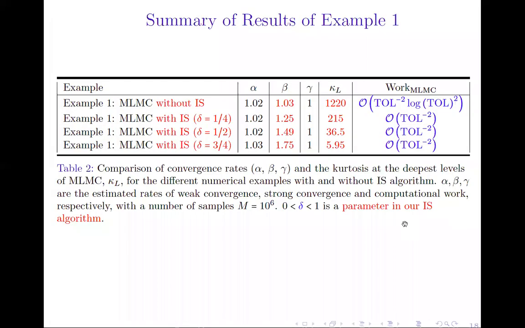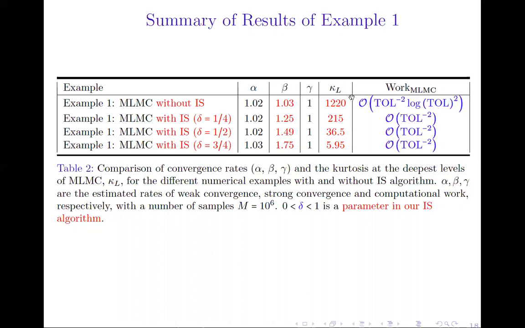Through this table, we show a comparison of the convergence results between multi-level Monte Carlo without importance sampling, and our approach, where we combine the multi-level estimator with importance sampling for different settings of the scale parameter delta.